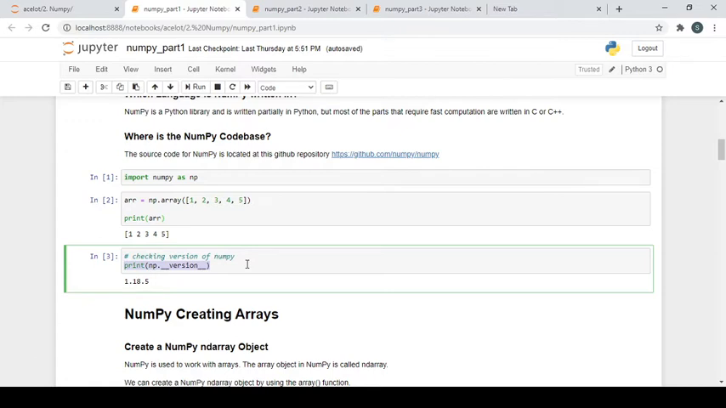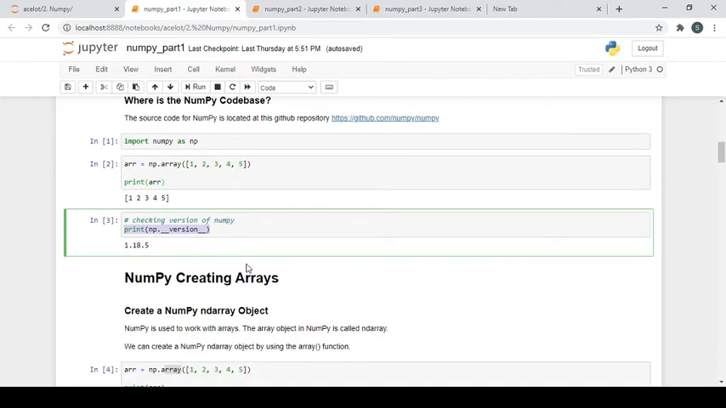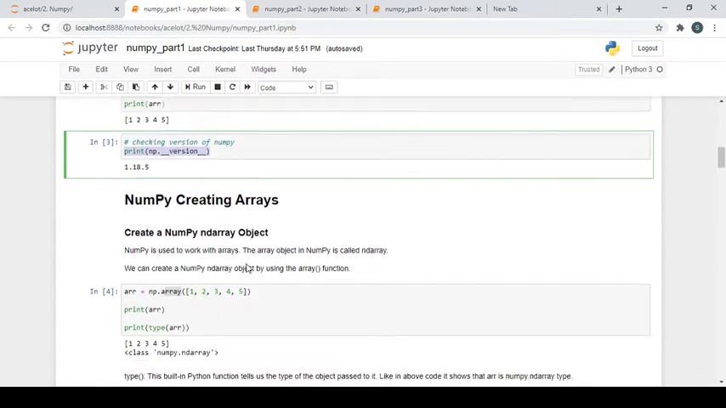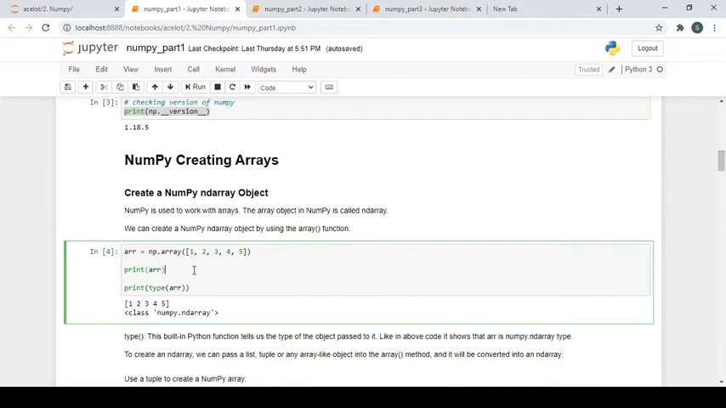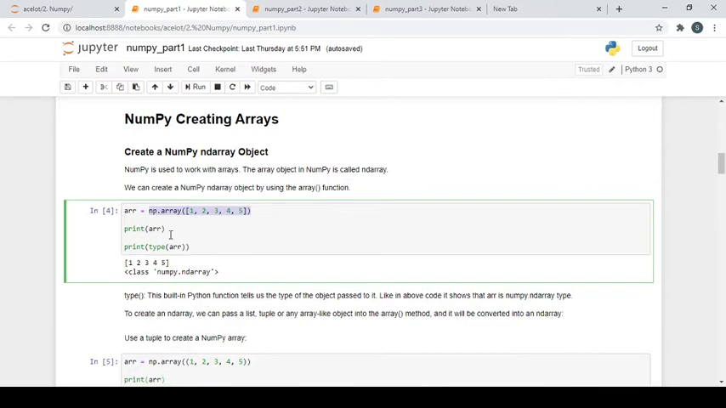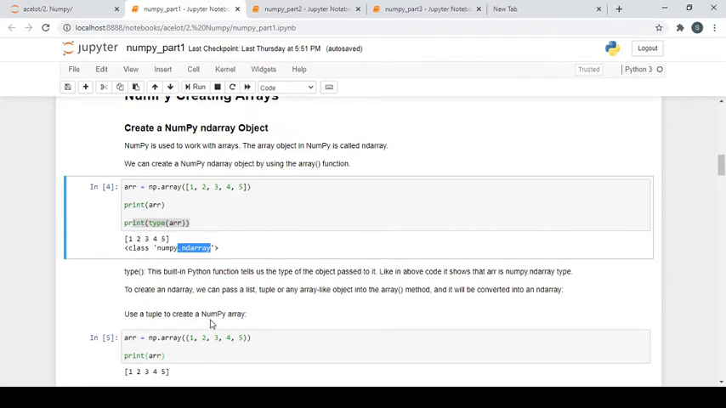The first part we are going to study about NumPy is how we can create arrays in NumPy. The first thing is to use the array function which NumPy gives you. We are printing the array and printing the type, and you can see the type is ndarray. So what is this type? It is a built-in Python function which tells you the type of the object passed to it.